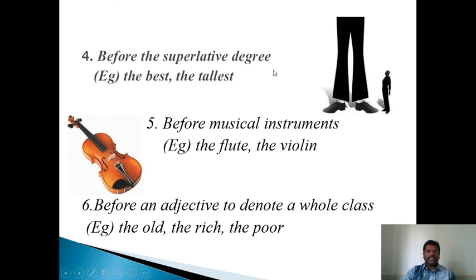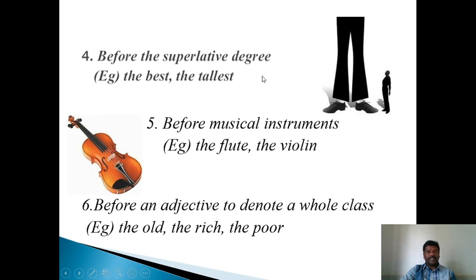Before the superlative degree. So we have degrees of comparison like positive degree, comparative degree, and superlative degree. Suppose tall, taller, tallest; small, smaller, smallest; good, better, best; bad, worse, worst; clever, cleverer, cleverest; intelligent, more intelligent, most intelligent.